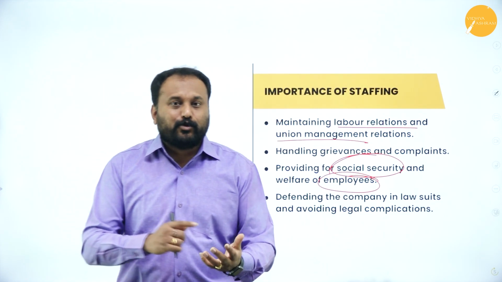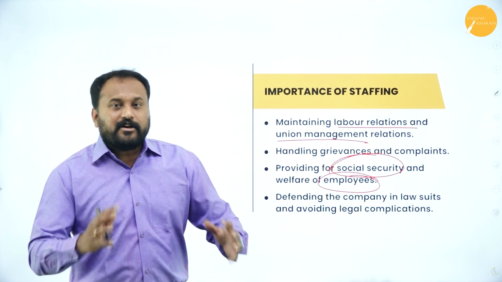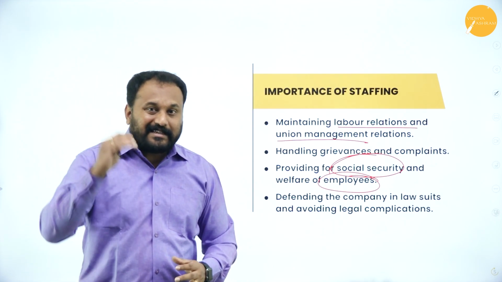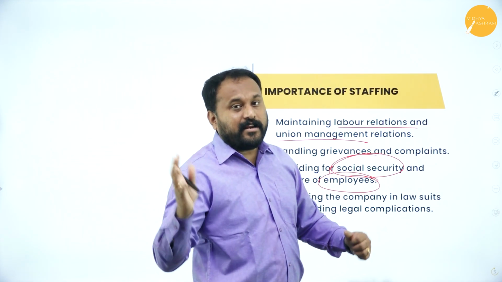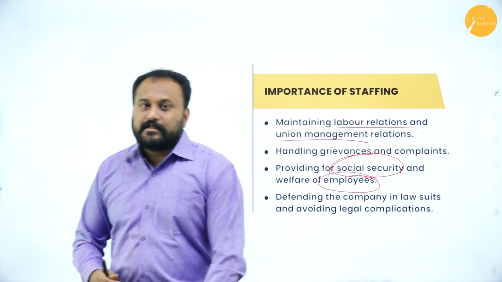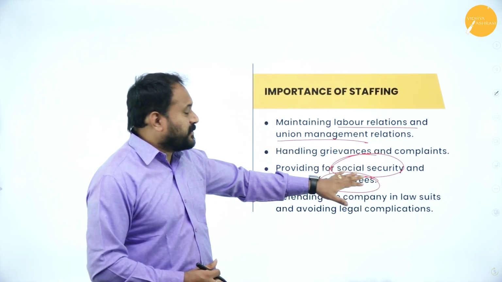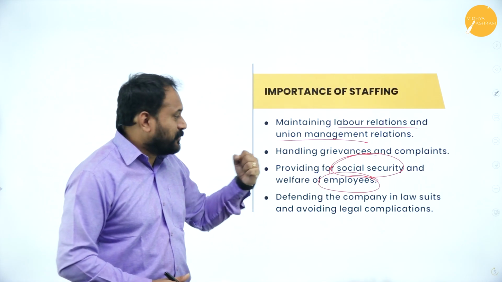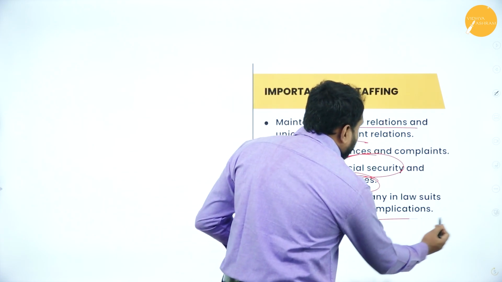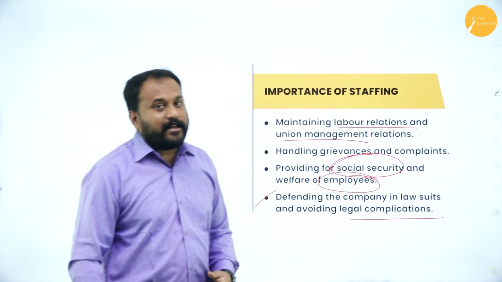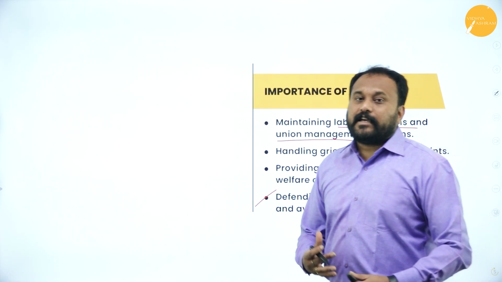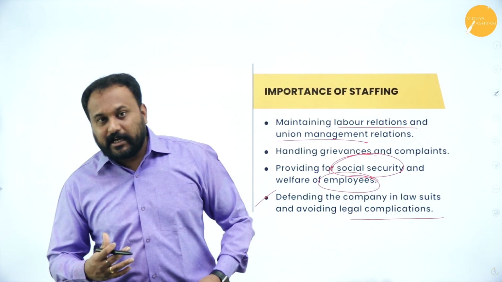You can go with Google, Microsoft, Tesla, Amazon, any organization where there is no social security for present employees, the employees who were there for the past 10, 15, 16 years. After COVID, staffing did not go with social security, but in staffing, we need to give social security. Defending the company in lawsuits and avoiding legal complications. Staffing is always there. That's why the HR manager plays a very important role. He or she also needs to know the labor law of the country. So that is where staffing is very important.